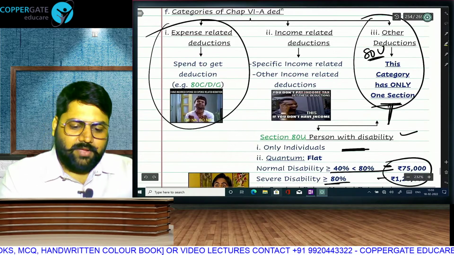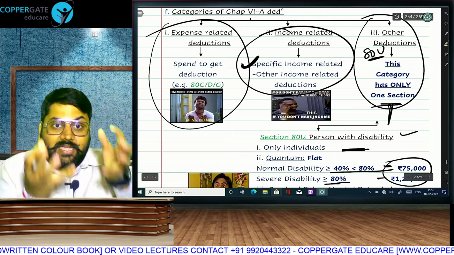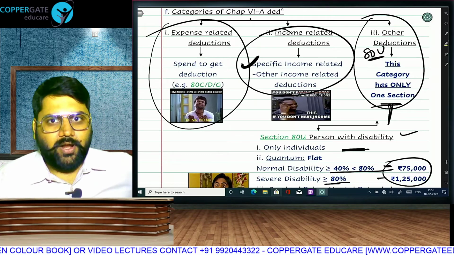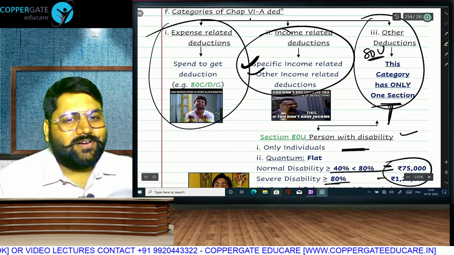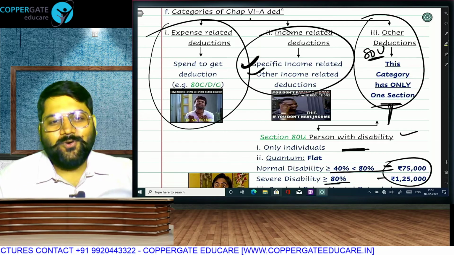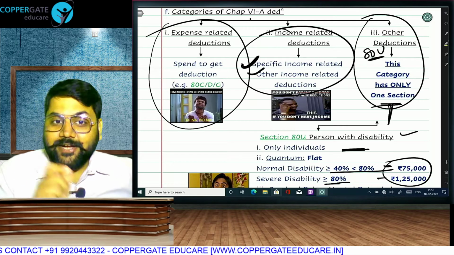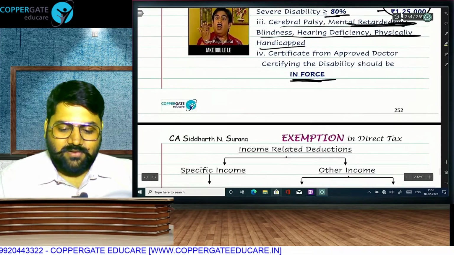And now let's talk about income related deduction, which is divided into two categories. Specific income, where you make conscious effort to earn that income. For example, 80QQB for royalty. Or other income, where you don't put effort. It's like love. It just happens. 80TTA, 80TTB. Your money was lying in bank account, automatically it converted into interest.